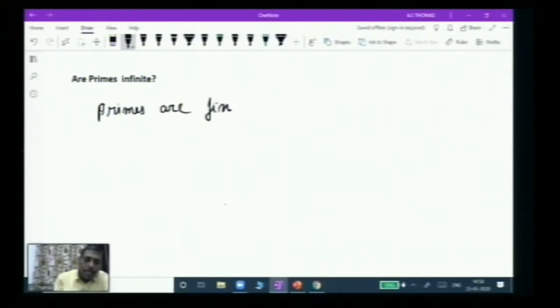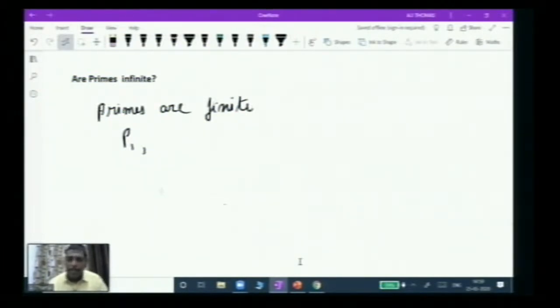We have a feeling that primes are infinite, but contrary to that, I'm assuming that primes are finite. If they are finite, then you should come up with a natural number which would be a very large number, but there will be a number.